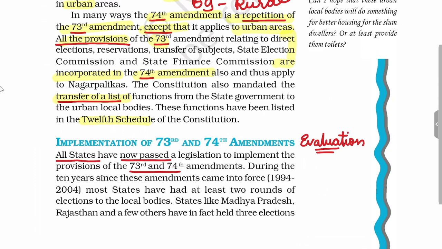Having seen the provisions, now we will evaluate the implementation of the 73rd and 74th Amendment Acts. After the amendment, all states have now passed the legislation and have created these local bodies in urban and rural areas according to the 73rd and 74th Amendment Acts.